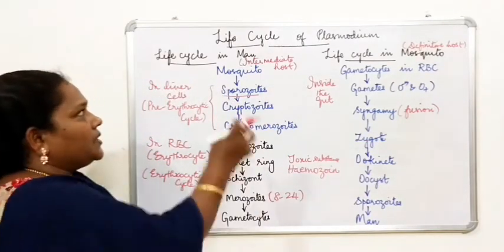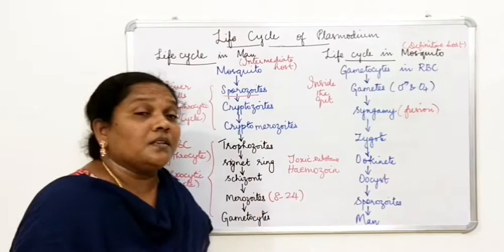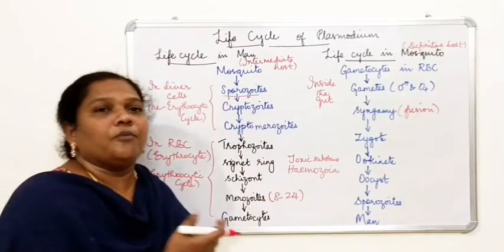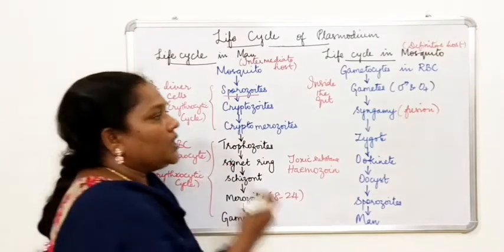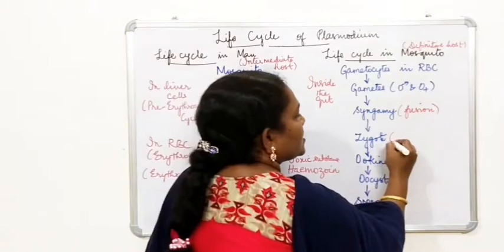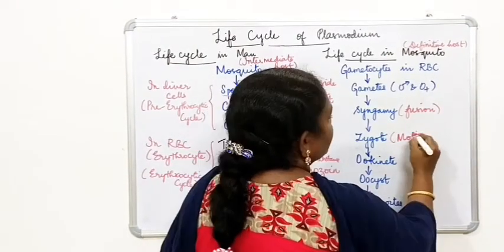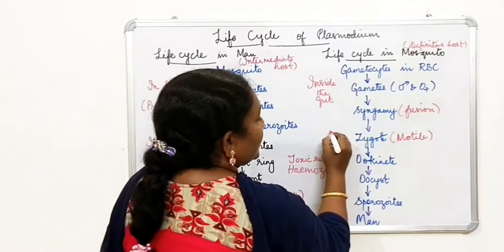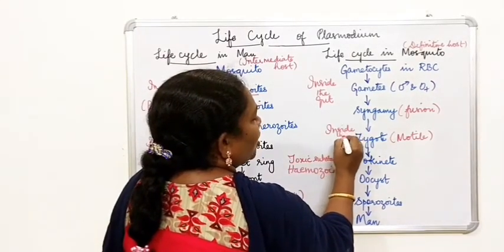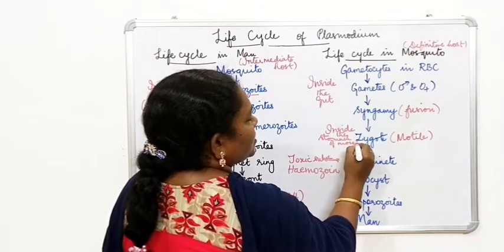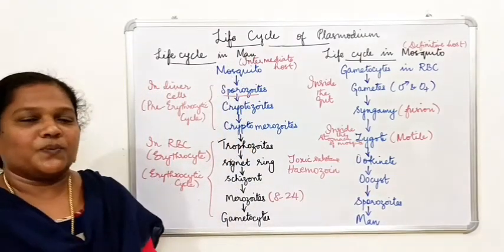So that is why we have learned that in man, the asexual stage of Plasmodium takes place, whereas in the mosquito, the sexual form of Plasmodium takes place. So here, as a result of syngamy, when the zygote is formed, the zygote is motile. So where does it take place? Inside the stomach of the mosquito. Zygote formation is seen inside the stomach of the mosquito.